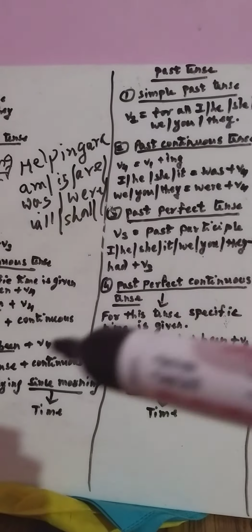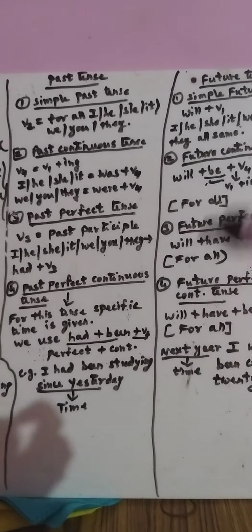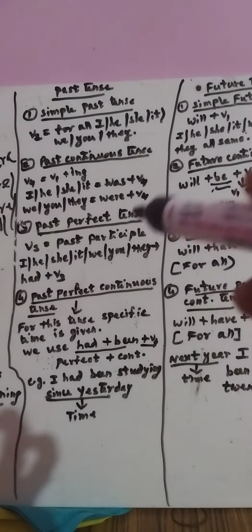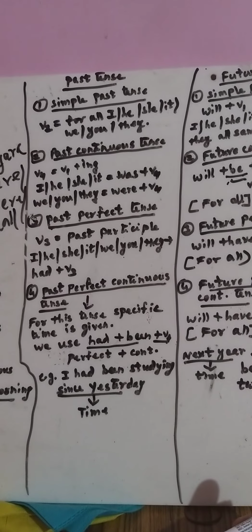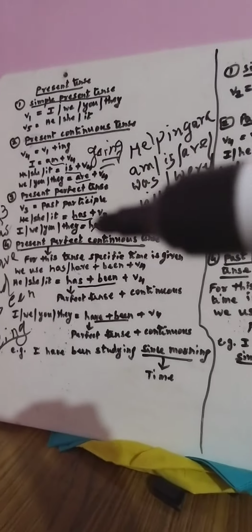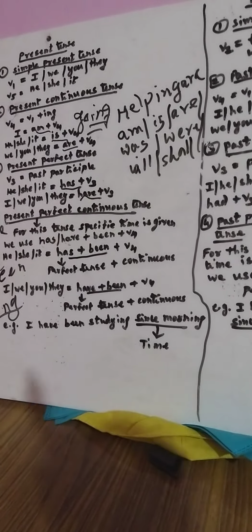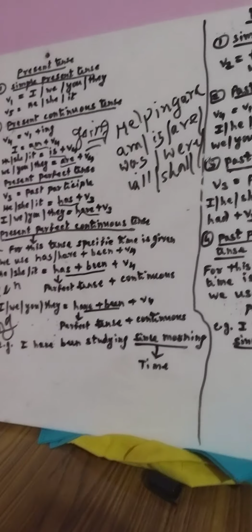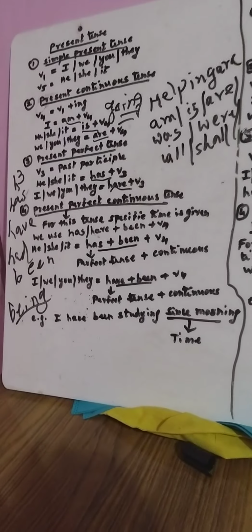So these are the 12 that I said, the bifurcation: 4 of present, 4 of past, 4 of future, 12. If you know all these in a proper systematic manner, I don't think you have to make any mistake in your writing skill, nor while speaking. You have to follow this. But remember, I've seen students when writing an essay, starting from the past tense, going to the future, then suddenly jumping to the present. No, you should always stick to one tense. That is the most important.